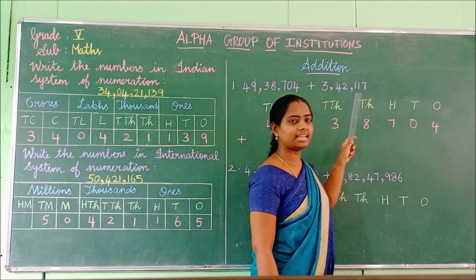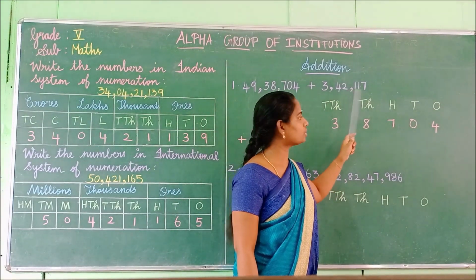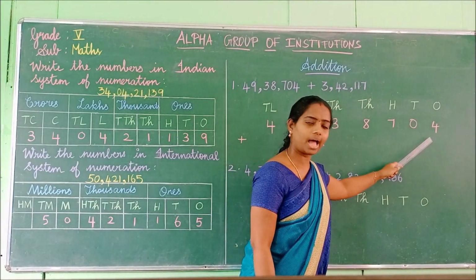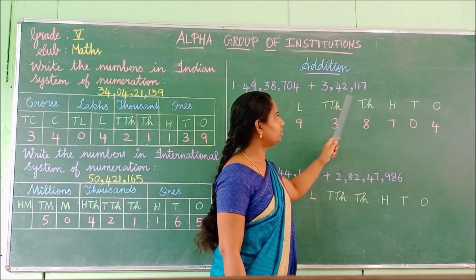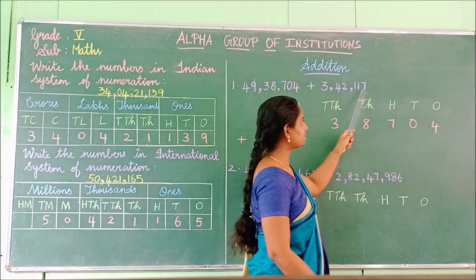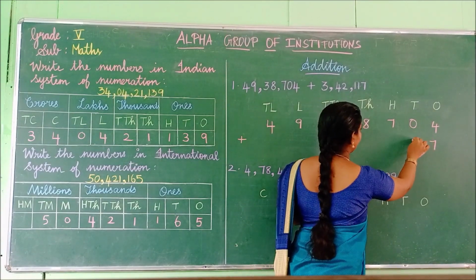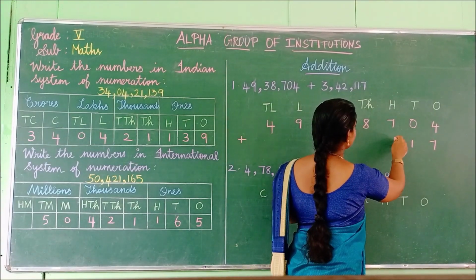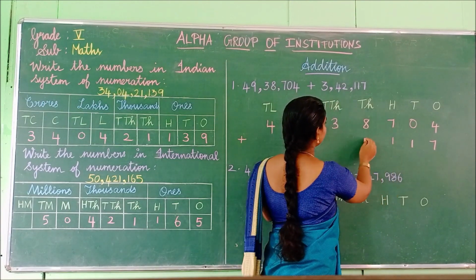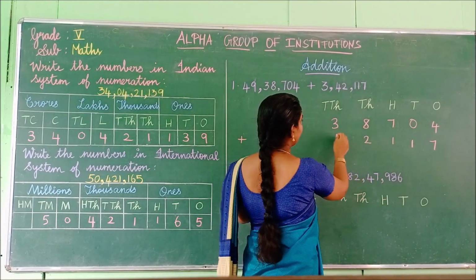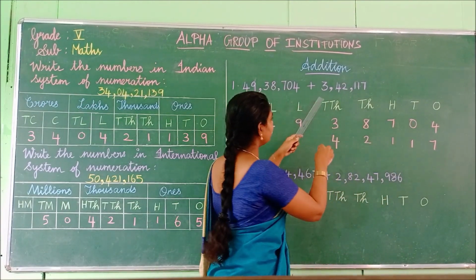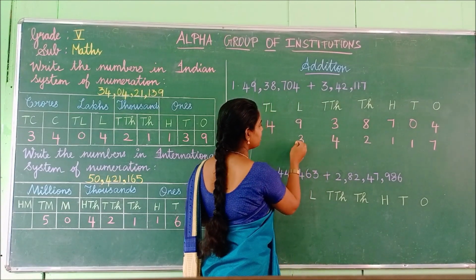Okay, and then see, I already said, isn't it? We have to place the values from the ones place and we have to move to the left. The second number, okay, shall we start to place? See, 7 in ones place and 1 in tens place and hundreds is ones place, 2 in thousand, 4, 10,000 and 3 in lakhs place.